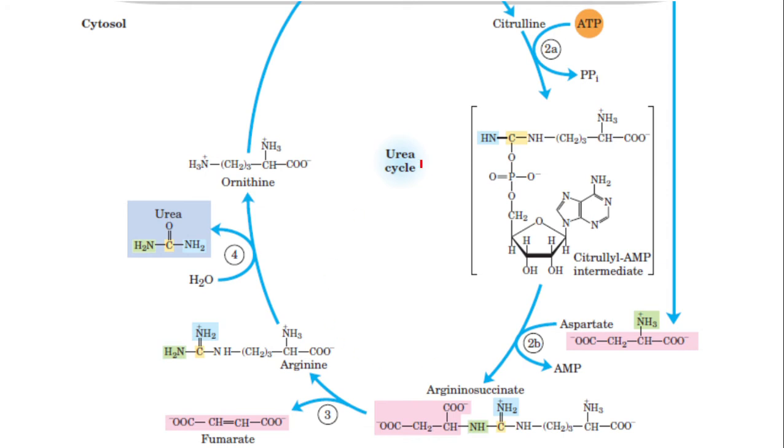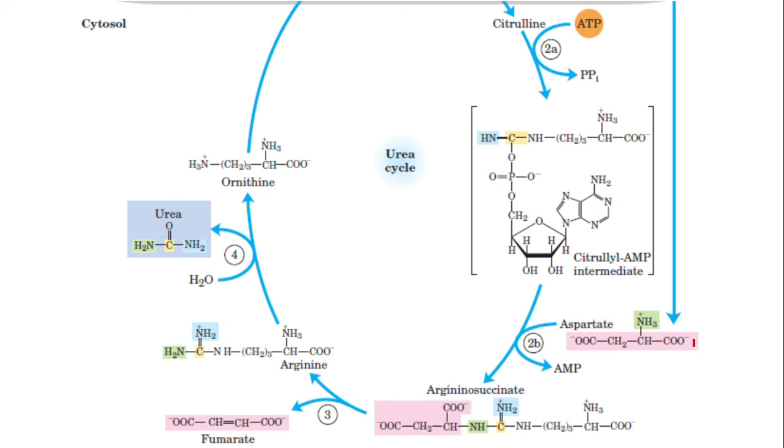Here citrulline is there, which is transported from the mitochondrion, combines with an ATP molecule, and an intermediate is formed here, as you see, citrulyl AMP intermediate. It is quite transient, and then it will combine with an aspartate molecule.